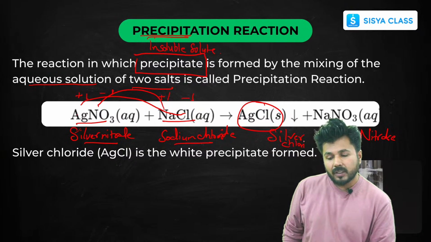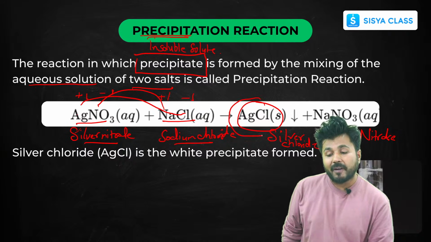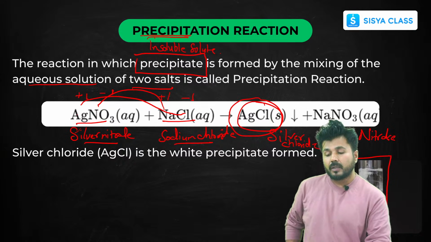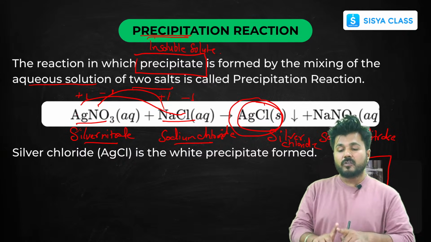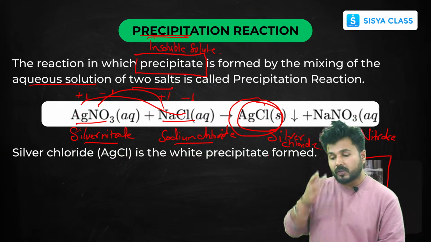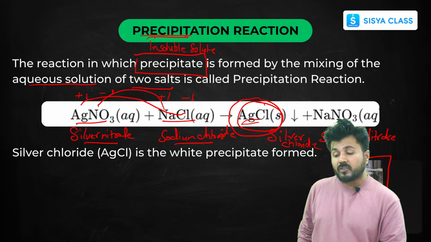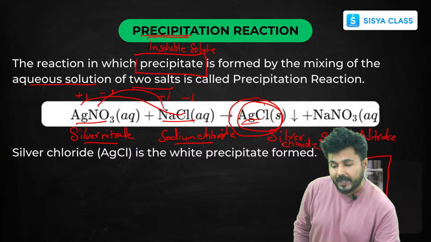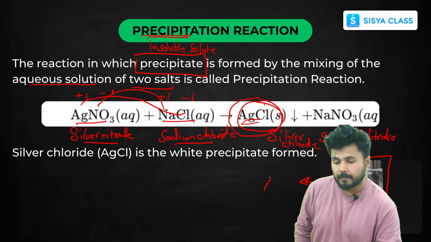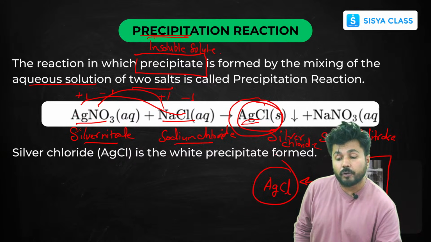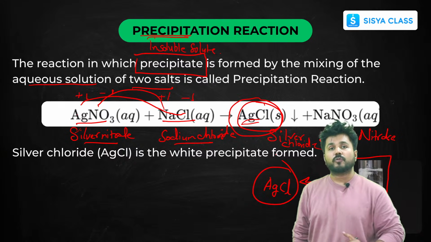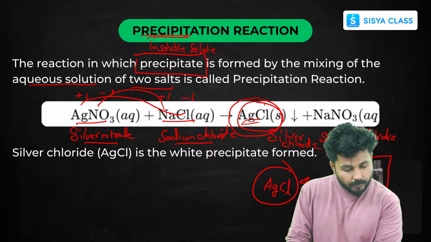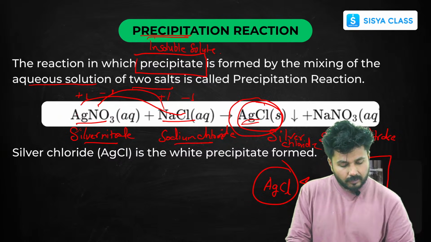So this is the reaction, and here what will you observe? You will observe a white precipitate, as I have tried to show you with a diagram. As you can see in the test tube, if you mix these two compounds, after some time you will observe that silver chloride, a white precipitate, is formed that is insoluble and visible. This white precipitate is AgCl. This is also important for your MCQs. Questions come from these topics. I hope this is clear to you.